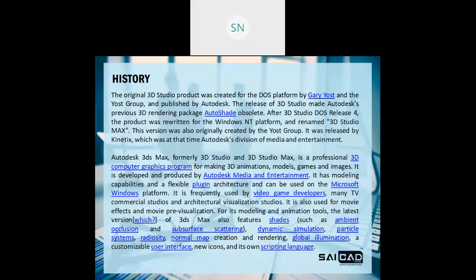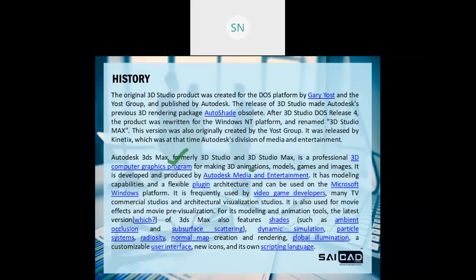Before we continue, we have some short history about the software. Originally it was created for the DOS platform, and the name was 3D Studio. Then it was adopted by Autodesk and renamed 3ds Max, which means 3D Studio Max. Initially it was just a computer graphics program, a 3D computer graphics program.